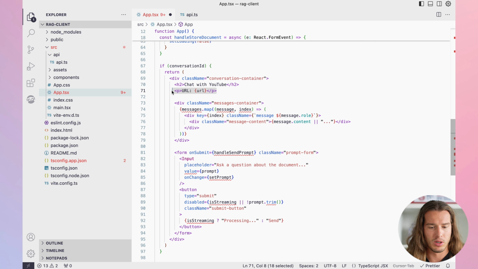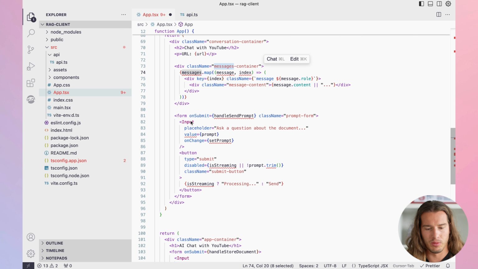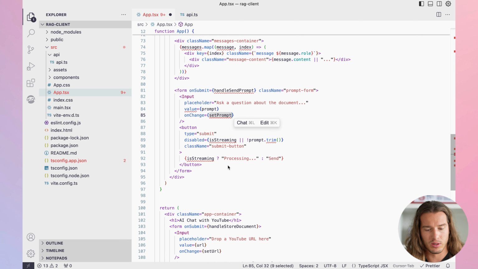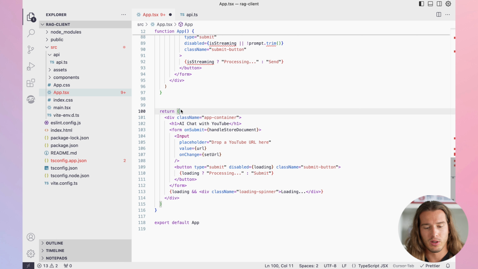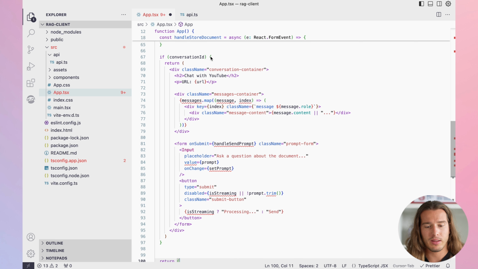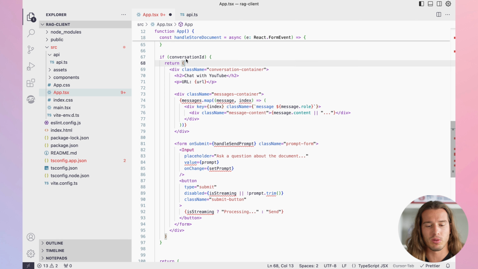We will return which YouTube URL that is. We will show previous messages, which we still need to implement. We have another input where we are setting the prompt and the button. This is the old thing. So this is displayed first. It's AI chat with YouTube. Here we paste the YouTube URL, and this part is when it's pasted and processed. Then we have the conversation ID, and now we can actually chat with the video.